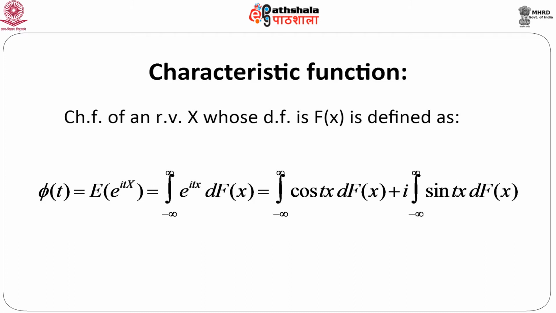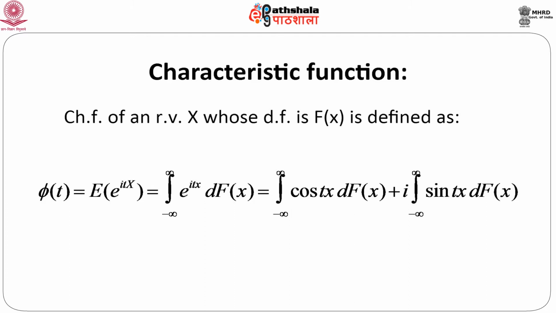Since we know that e to the power i t x can be written as cos t x plus i sin t x, we can split this integral: expectation of e to the power i t x equals the integral from minus infinity to infinity of e to the power i t x dF(x), which equals the integral of cos t x dF(x) plus i times the integral from minus infinity to infinity of sin t x dF(x). Just put e to the power i t x equals cos t x plus i sin t x, and we will get this result.